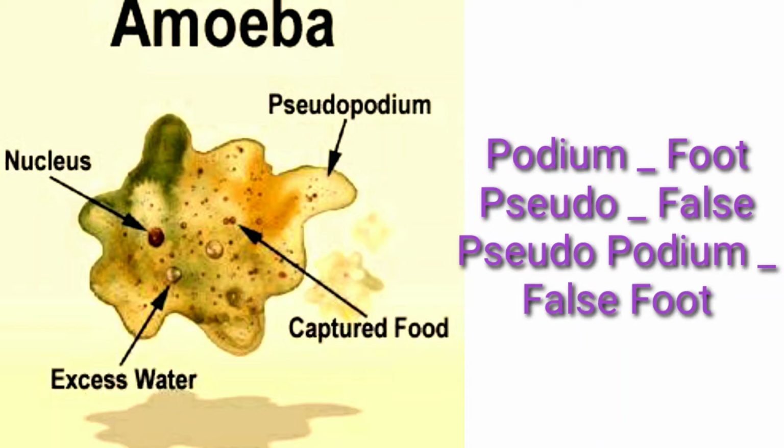In animal cells, cells are covered with cell membrane. Here you can find even a small projection. What is that projection called? Pseudopodium. This word consists of two parts: pseudo means false, podium means foot. So whenever it wants to move, it generates this pseudopodium. When it finds its prey, it generates its pseudopodia and catches its prey.